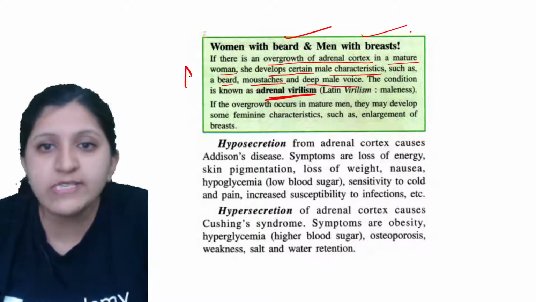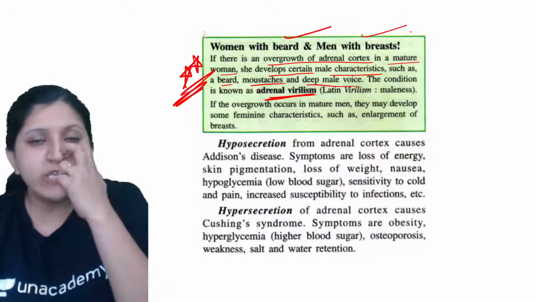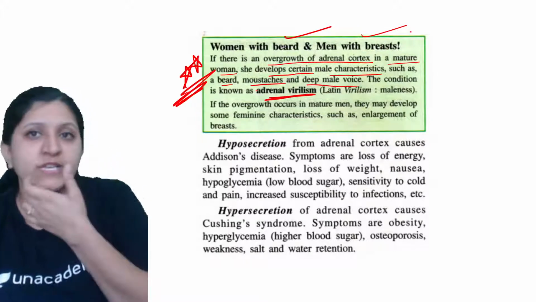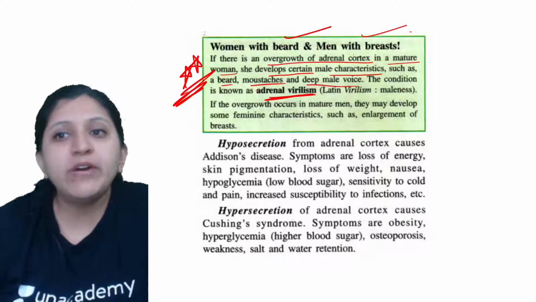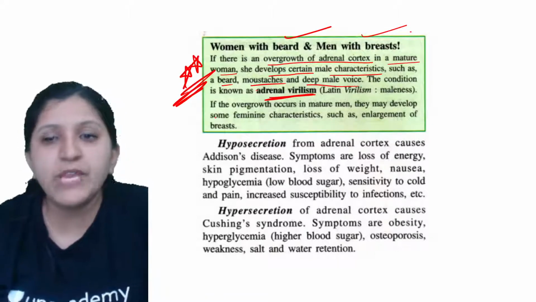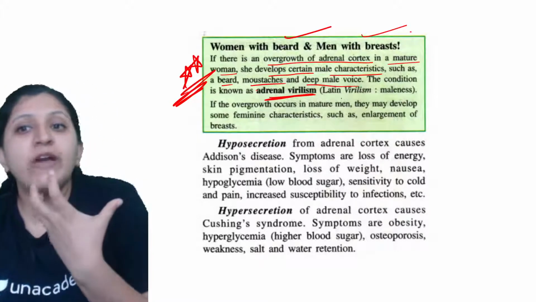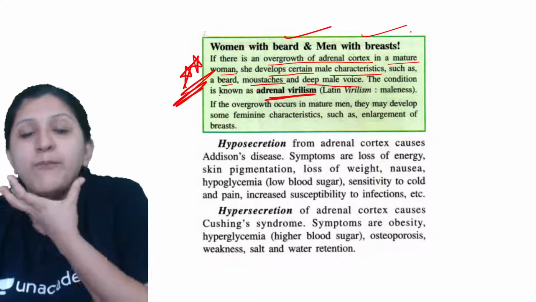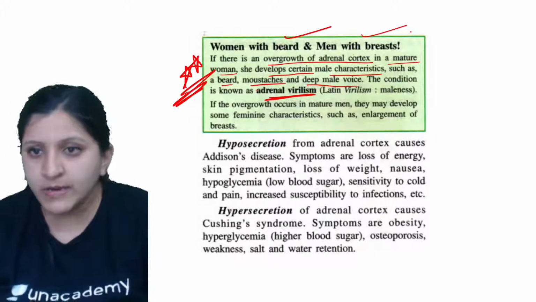So this one is important. Okay, a lot of board papers have asked this question, so do remember this one. What is adrenal virilism? You need to remember this one. Whenever the adrenal cortex is overgrowing in a mature woman, this mature woman is going to develop a deep male voice, beard development, mustache development. So this is all happening in her.